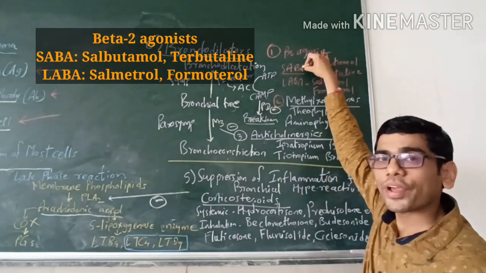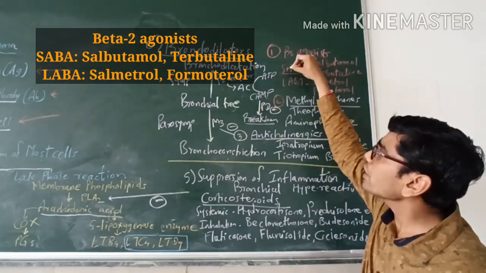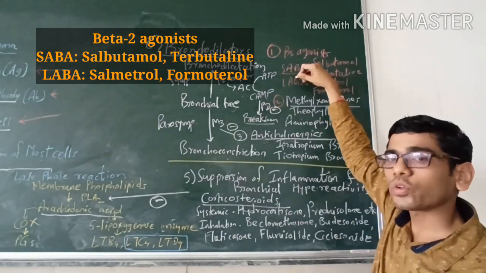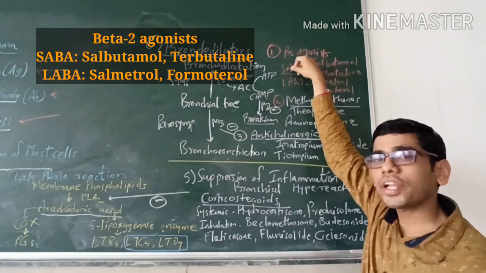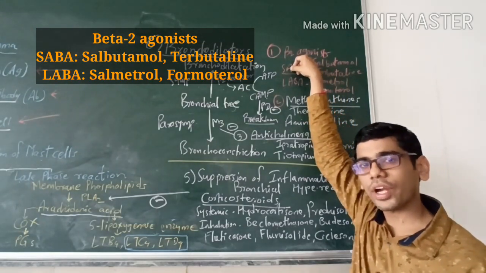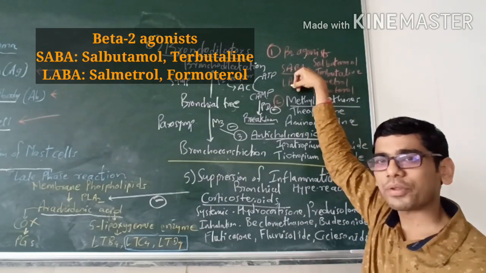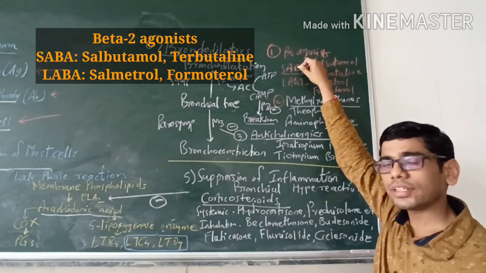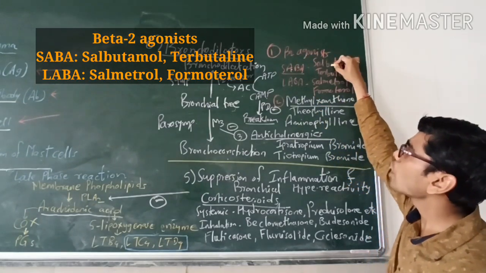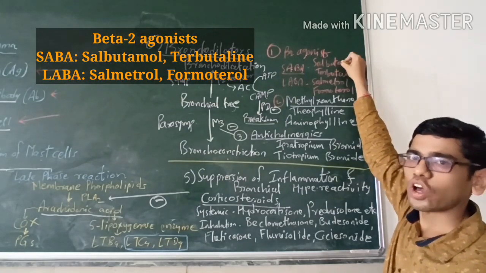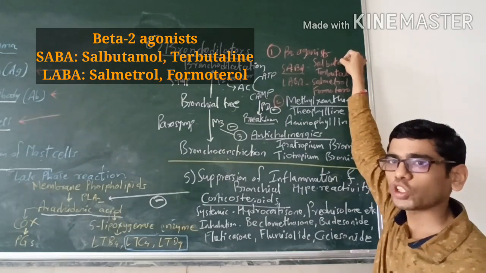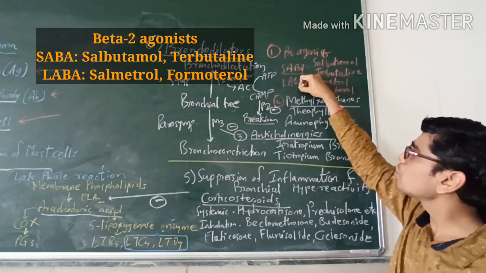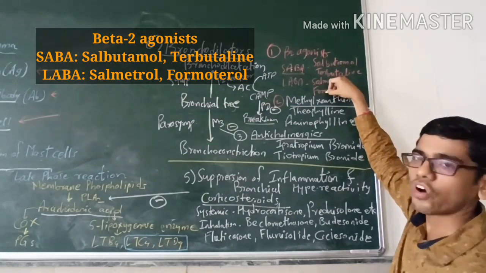Depending upon the duration of action, beta 2 agonists can be short acting beta 2 agonists, called SABA, and long acting beta 2 agonists, called LABA. As the name indicates, SABA means short acting, and they are preferred in acute attack of asthma, while LABA, that is long acting, are preferred in persistent or chronic asthma. There are many drugs, but two important short acting beta 2 agonists are salbutamol and terbutaline. Salbutamol, as you know, is the drug of choice for acute attack of asthma. In long-acting beta 2 agonists, there are two further drugs, salmeterol and formoterol.